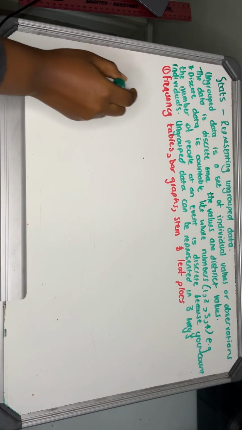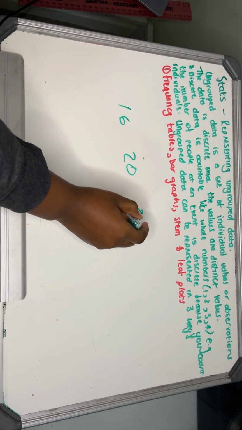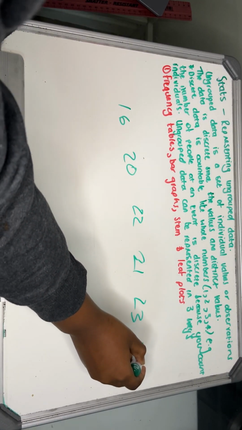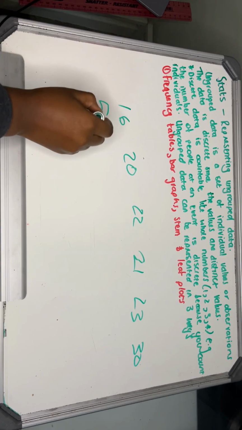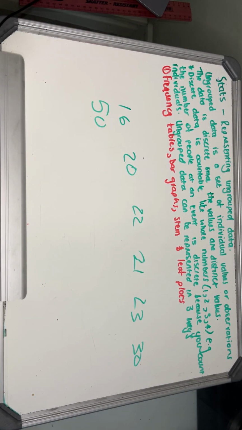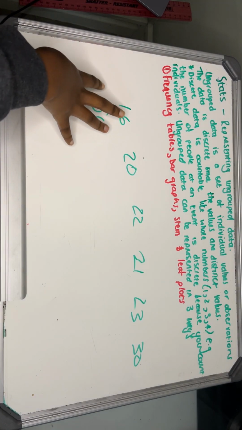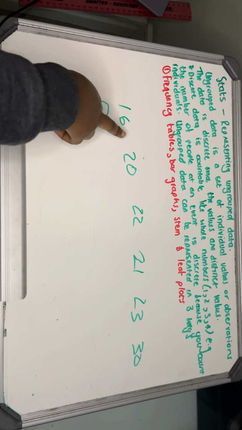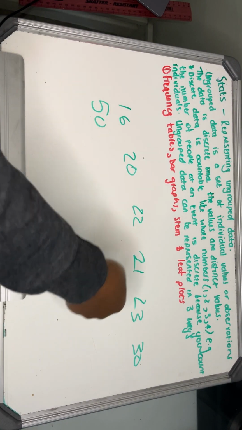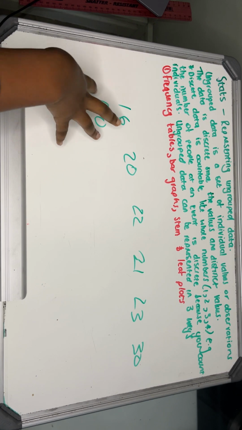Then you would find that maybe a 16-year-old owns an iPhone, a 20-year-old, a 22-year-old, a 21-year-old, a 23-year-old, a 30-year-old, maybe one 50-year-old. How many are these? 1, 2, 3, 4, 5, 6, 7. Let's just do 7. Seven ages. They range from 16 to 50. And how many people are there? 1, 2, 3, 4, 5, 6, 7. This is ungrouped data. You can count the individual values.